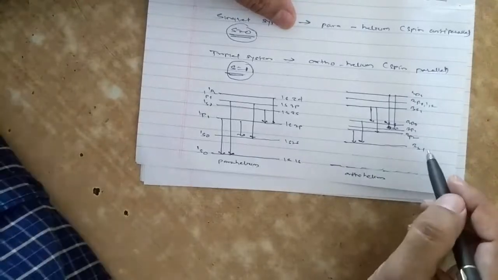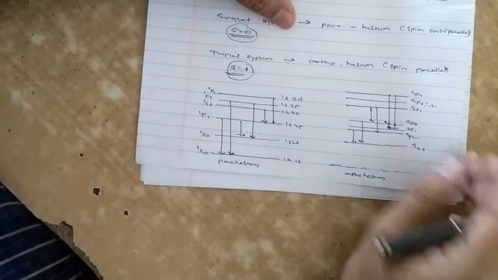These are the transitions allowed in orthohelium. The various levels represent configurations.